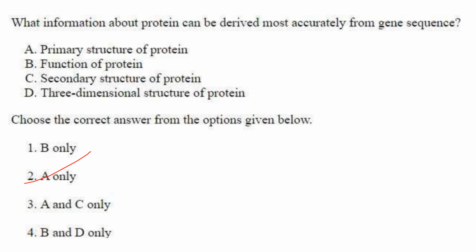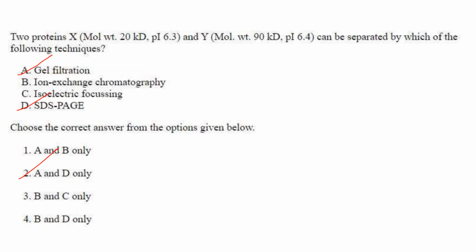Then next one. What information about protein can be derived most accurately from gene sequence? So if you have the gene sequence, you can convert it into amino acid sequence. From amino acid sequence, you can determine the primary structure of the protein. So A only will be the answer. Function of protein, secondary structure of protein, three-dimensional structure of protein, all these cannot be accurately determined.